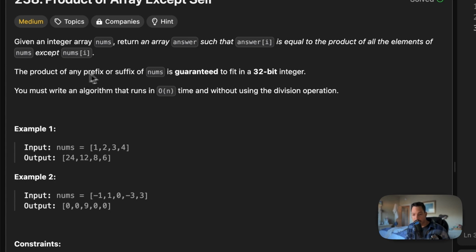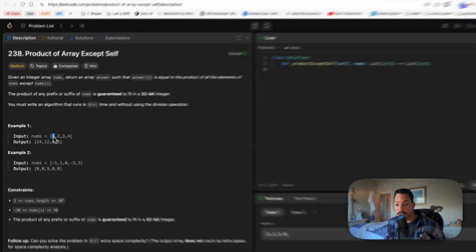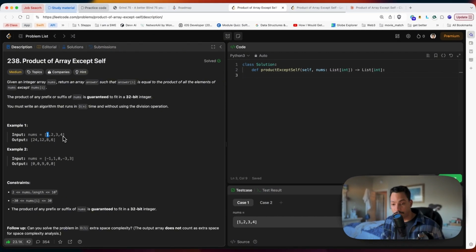So it's also saying prefix and suffix of nums. So it's talking about what's before this number and also what's after, right? As a simple example here, we know there's nothing before this, but there are 3 numbers after.